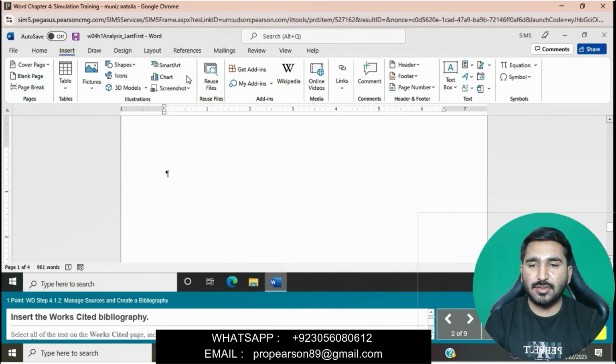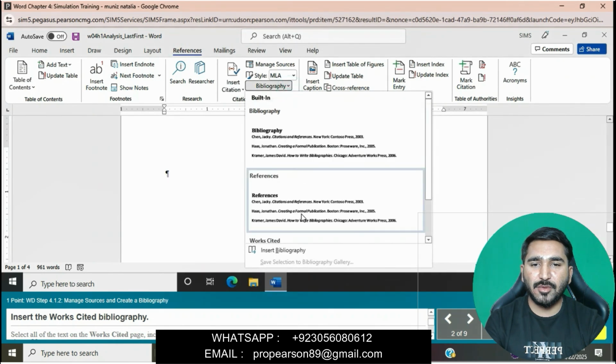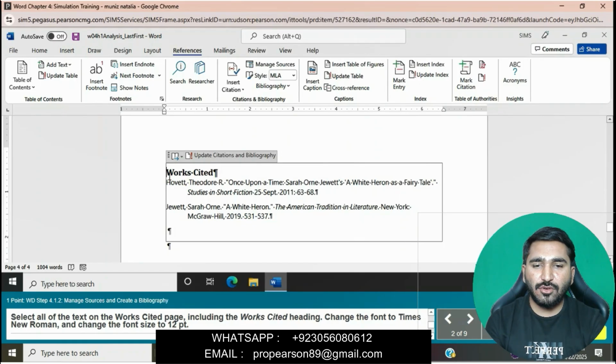Insert the words Works Cited. Go to the References tab and then click on Bibliography. Select all of the text on the Works Cited page including the Works Cited heading. Change the font to Times New Roman and change the font size to 12 point.